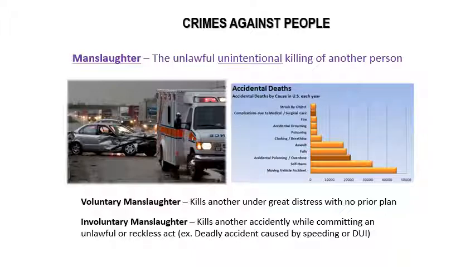Now, involuntary manslaughter is completely unintentional, okay? So say maybe you kill another accidentally while committing an unlawful or reckless act, okay? So maybe it's a deadly accident caused by speeding or DUI. That would be considered involuntary manslaughter. Okay, so manslaughter, the main takeaway from this is we need to know what manslaughter is, and that is the unlawful, unintentional killing of another person.